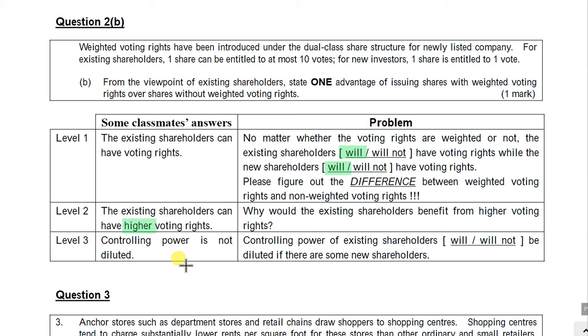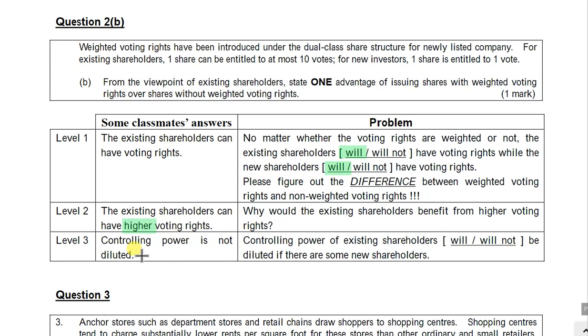Yes, actually, the controlling power is still diluted, right? Because there are some new shareholders having the votes. They can vote against something the existing shareholders suggest, or vote for, right? And in that case, I won't say that the controlling power is not diluted.